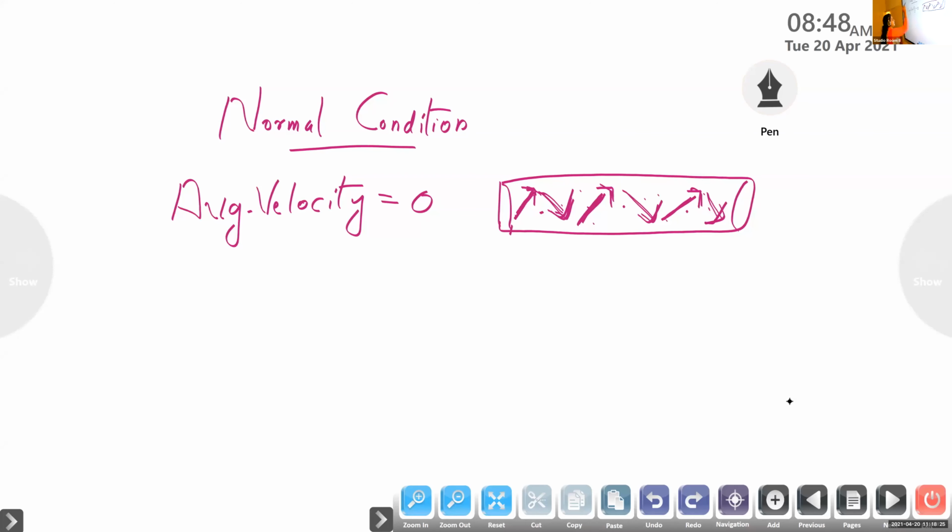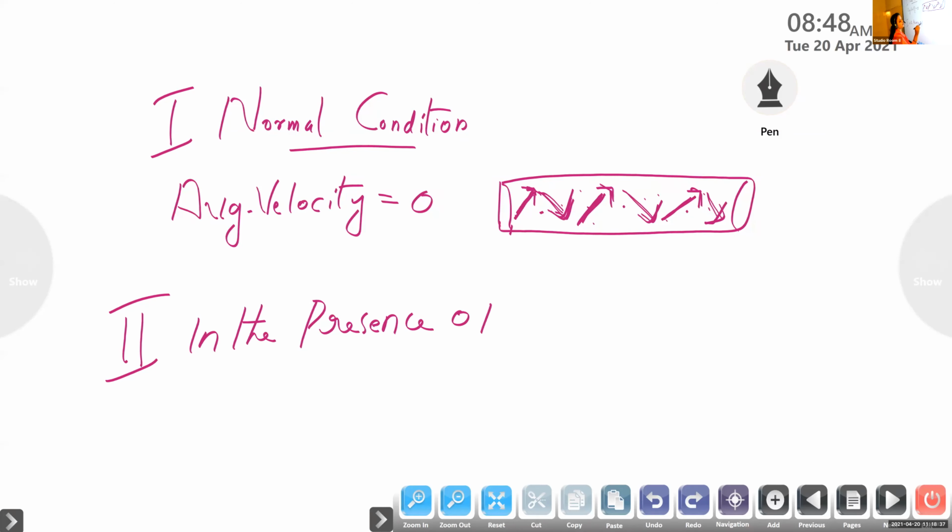In the second case, we want to discuss the electric conductor in the presence of an electric field, or potential difference.